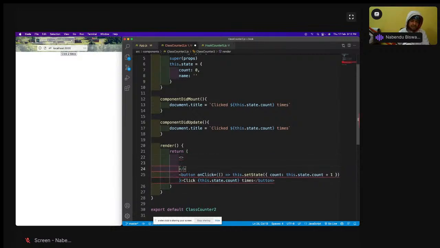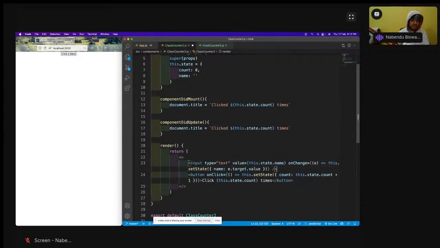Inside the fragment, I'll have an input of type text, value is state.name, and onChange I'm handling it here itself. I will save it.